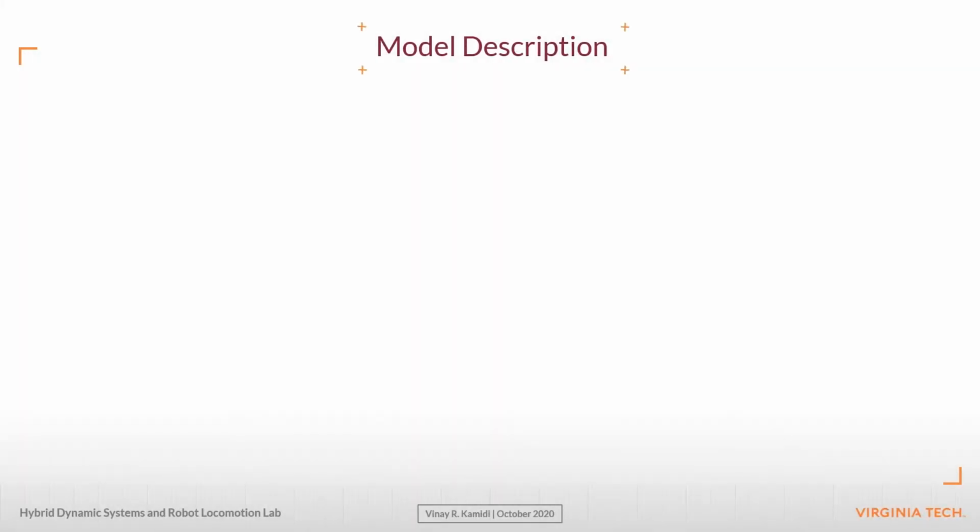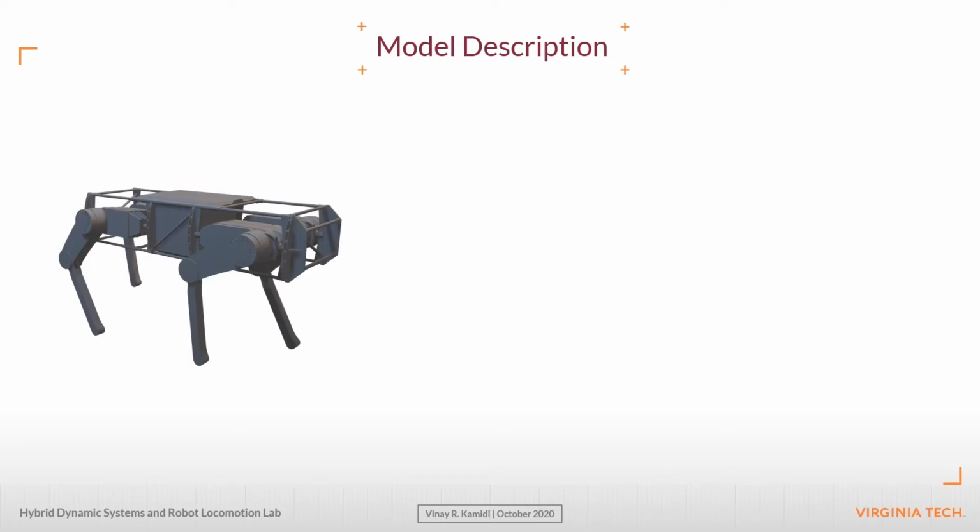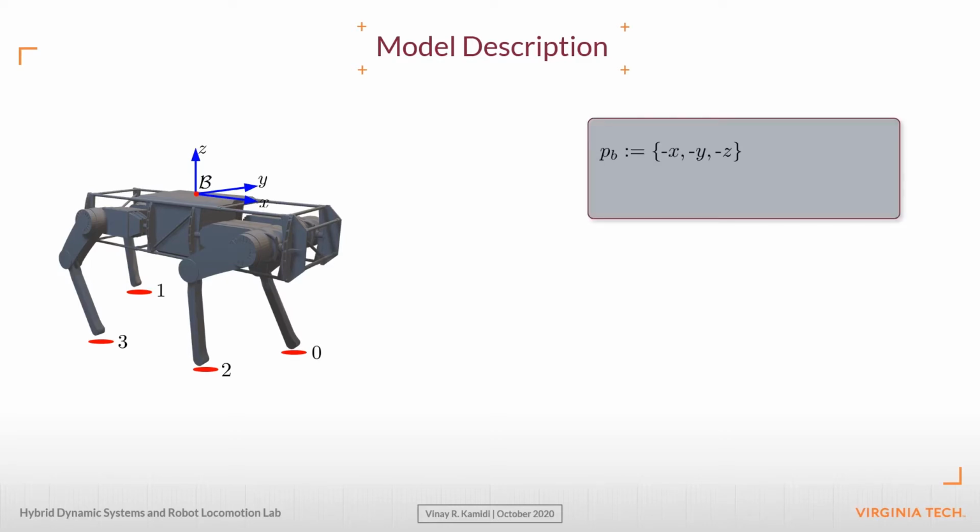In this work, we consider the full-order dynamical model of an 18 degree of freedom quadrupedal robot, Vision 60. We refer to the four legs, moving anti-clockwise starting from left front, as leg 0, leg 1, leg 2, and leg 3. We attach a base frame B to the geometric center of the robot. This provides us with 6 degrees of freedom attributed to the global position p_B and orientation psi_B, which are together encoded in theta.